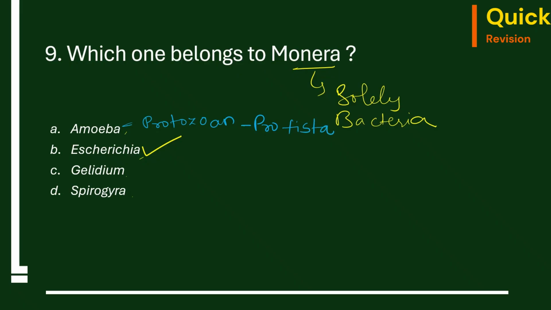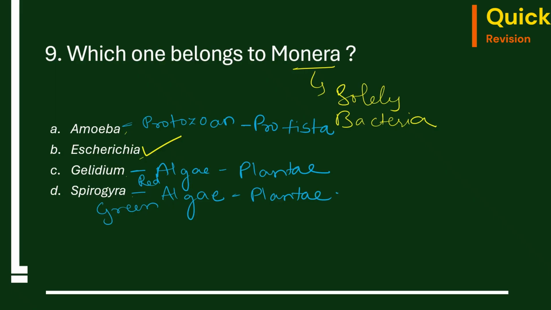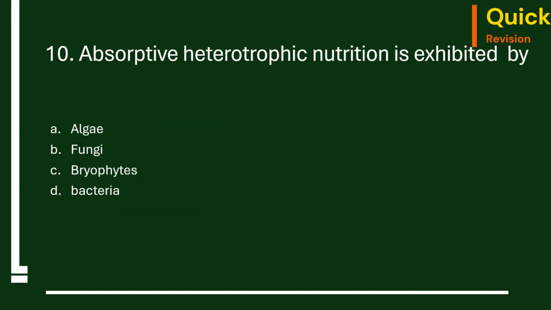Gelidium comes under the algae, which comes under plantae. And Spirogyra also comes under algae. This is green algae and that is the red algae, which come under plantae. So only Escherichia is the bacteria which comes under the Monera. The correct answer is option number B, Escherichia.